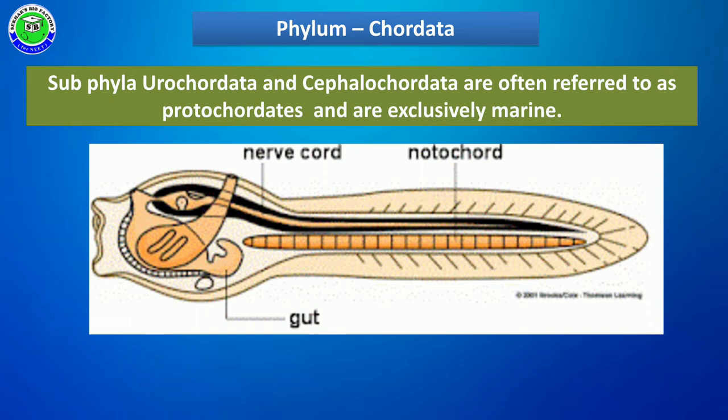Of these, the subphyla Urochordata and Cephalochordata members are also referred to as Protochordata members because these are primitive chordata members. And both Urochordata and Cephalochordata members grow exclusively in marine habitat.